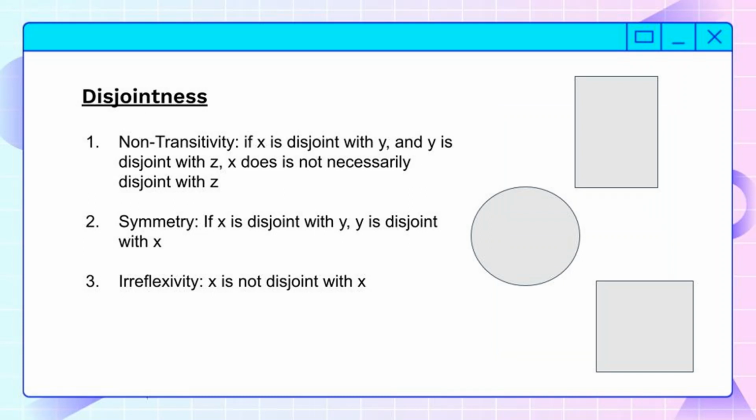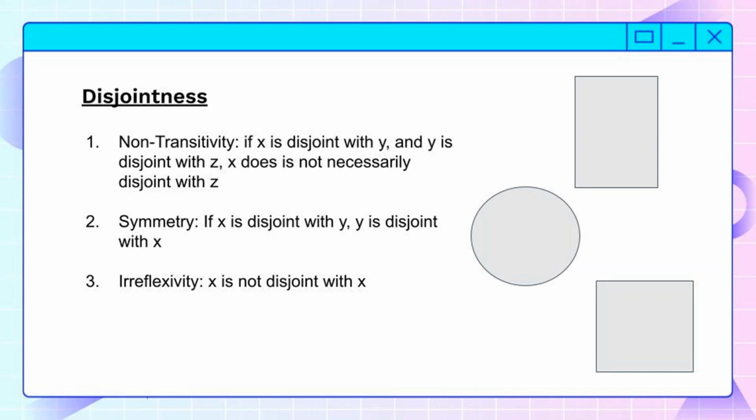So it's non-transitive. If a wall is disjoint with a car and a car is disjoint with a board, that doesn't entail that the board is disjoint with the wall, because the wall could be disjoint with the car, the car could be disjoint with the board, and the board could just be a part of the wall. Next, disjointness is symmetric. If the wall is disjoint with the car, then the car is disjoint with the wall. Nothing can be asymmetrically disjointed. Everything which is disjoint with another thing is actually disjoint with it.